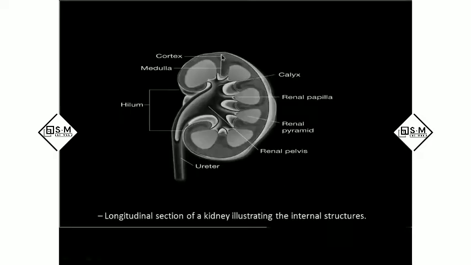This is cortex, renal cortex. This is renal medulla. Inside the renal medulla, we have renal pyramids. And the peak of the pyramid, we call it as renal papillae. And this is renal pelvis. And these are renal calyx, the smaller passages. And this region, we call it as hilum. In the hilum, we have the renal artery, renal vein, and the ureter.